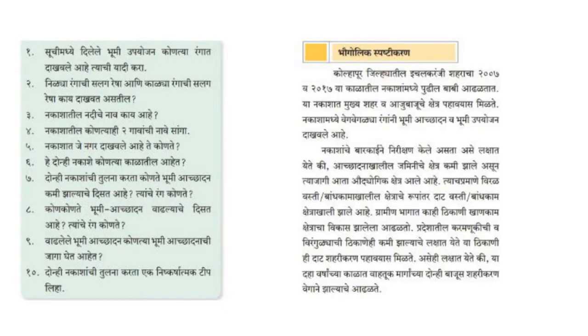The next topic which has been excluded from your syllabus is regarding the same chart. They have given a lengthy geographical explanation. They have asked you various questions, that nakashat काय काय दिसतंय तुम्हाला. Regarding all those questions you have to give the answers. This is the list of questions, and here they have given the explanation. The example of Kolhapur district has been discussed in your textbook, which is eliminated this year.